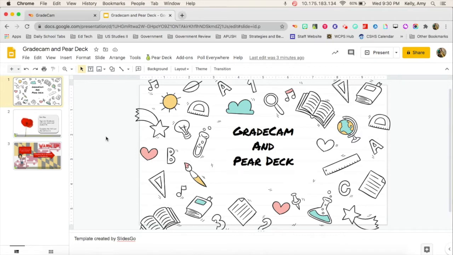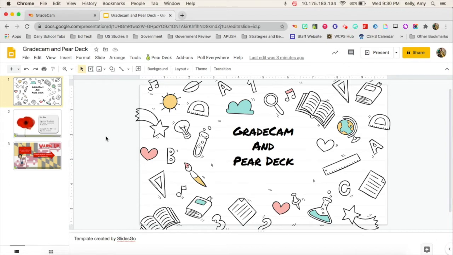I currently teach simultaneously on Zoom and with a few students in my classroom. And students know when they come to class to go ahead and join our Pear Deck because that's where all of the components of the lesson are going to be.